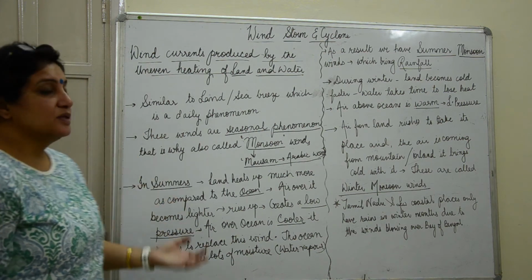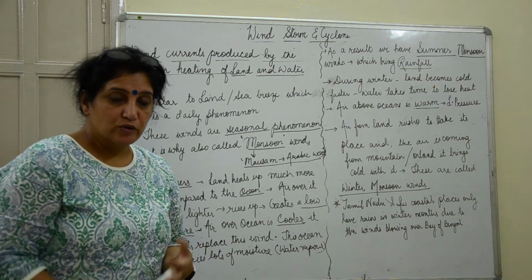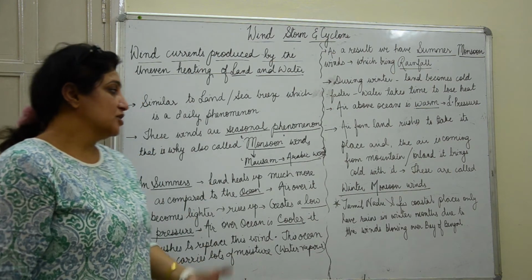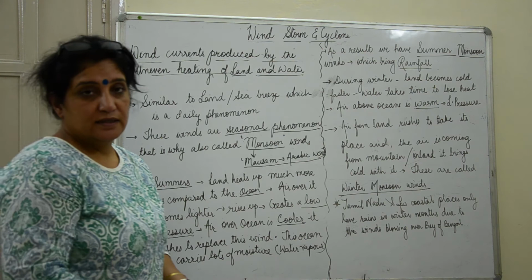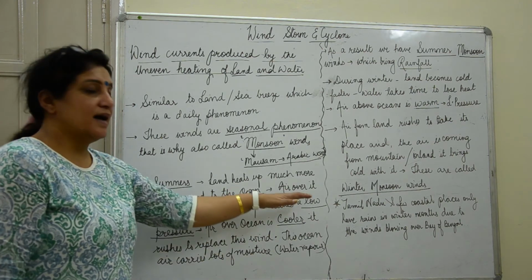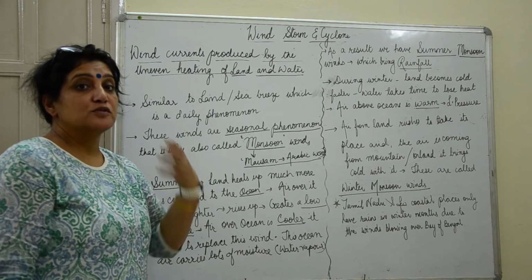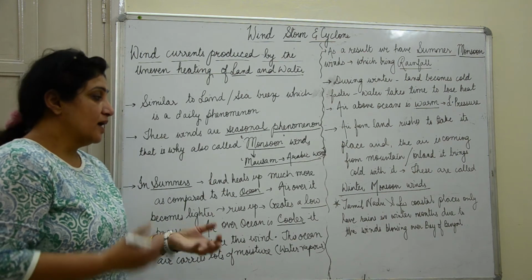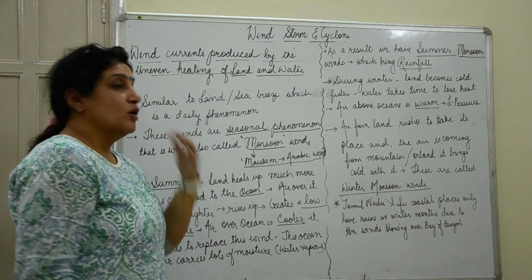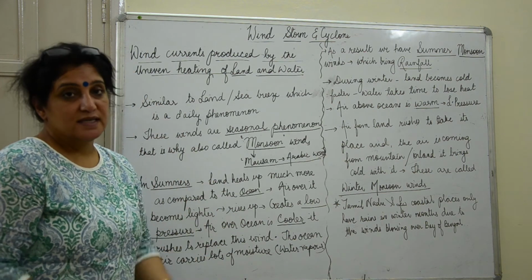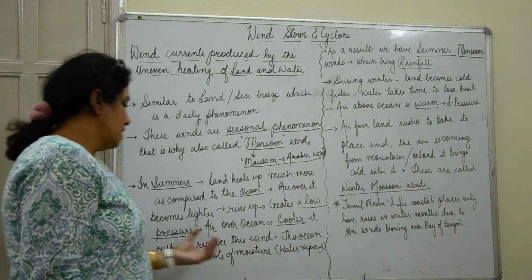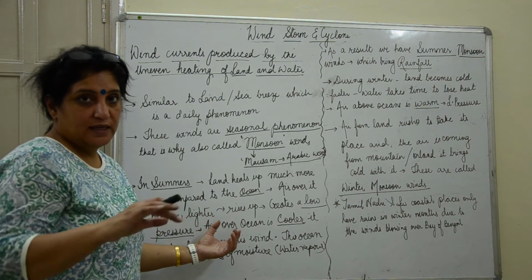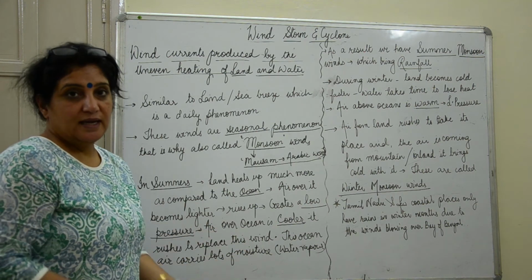Now in summers we know that land absorbs more heat, gets heated up much more as compared to the ocean. Therefore the air which is in contact with the land becomes warmer, and this warm air rises up, or it becomes low in density, so it rises up, and this creates a low pressure area over the land. Because the air has risen up.